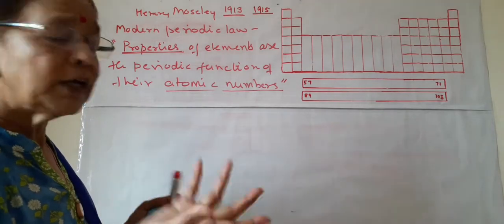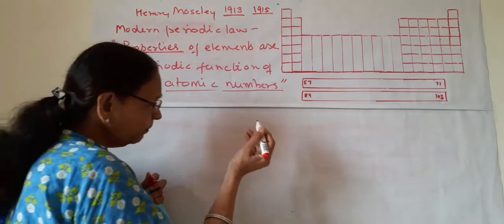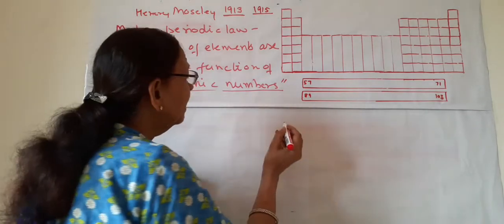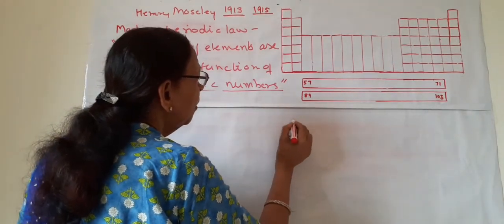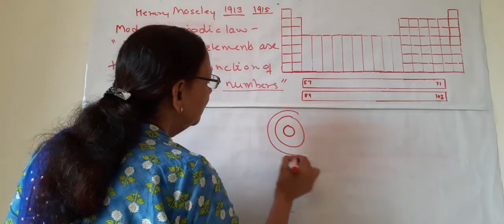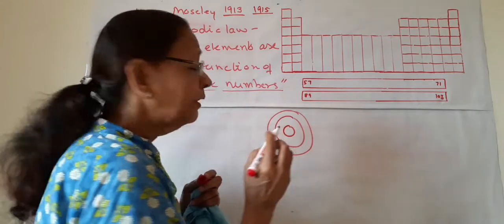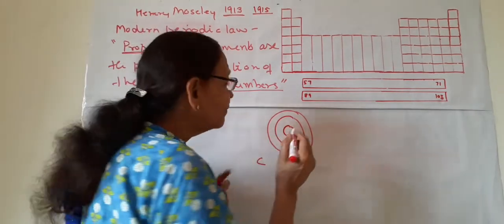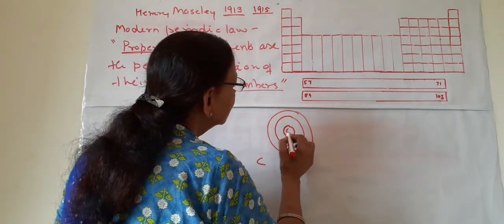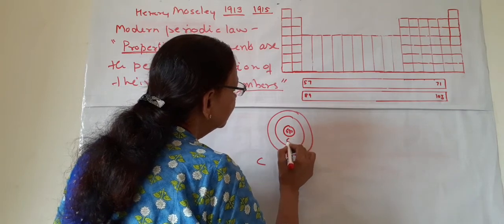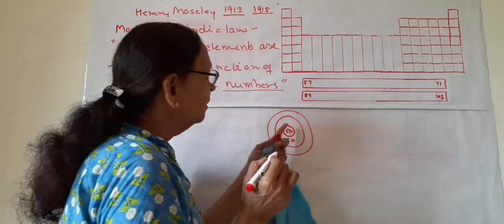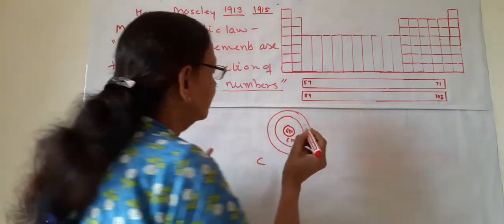All of you know what electronic configuration is. Suppose again I am taking the example of carbon. Suppose this is an atom of carbon. The atomic number is 6. So it will have 6 protons and 6 neutrons present in the nucleus.